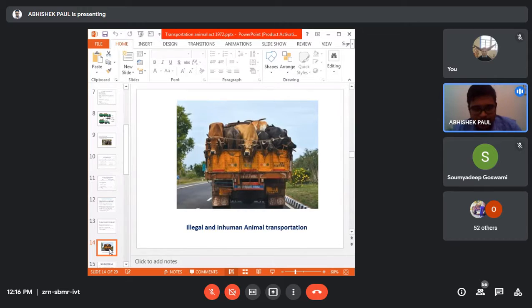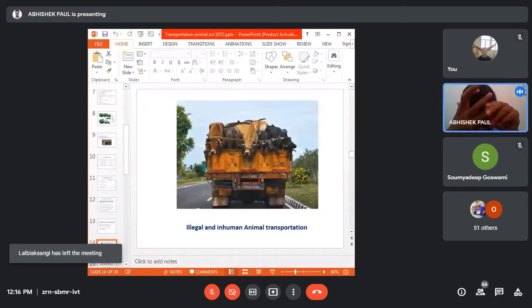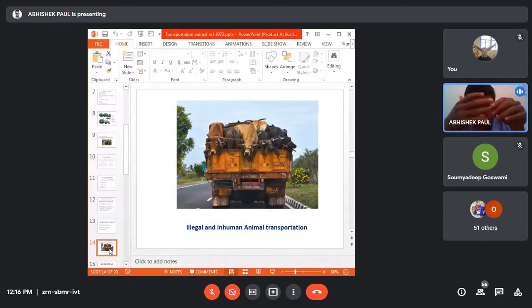So you are very, very correct. As the picture shows, there is no proper space allotted. Then you see the arrangement of the animals. Some are facing this side, some are facing the back side. So the arrangement of the animals is also not proper. The first point is that space is not maintained; it is not the optimum. Then the partition: there is no provision for separation of the animals in that vehicle. So that's why you can consider this an illegal and inhuman animal transportation.